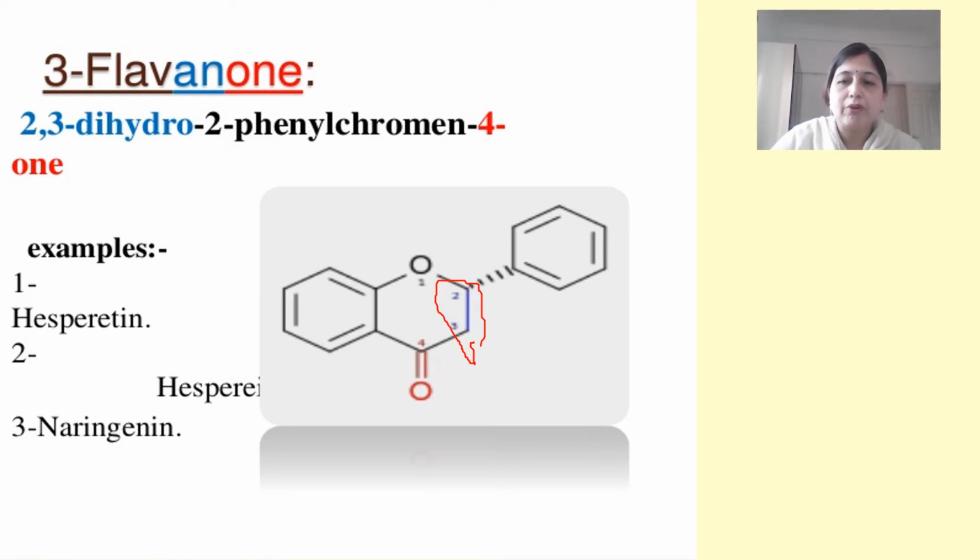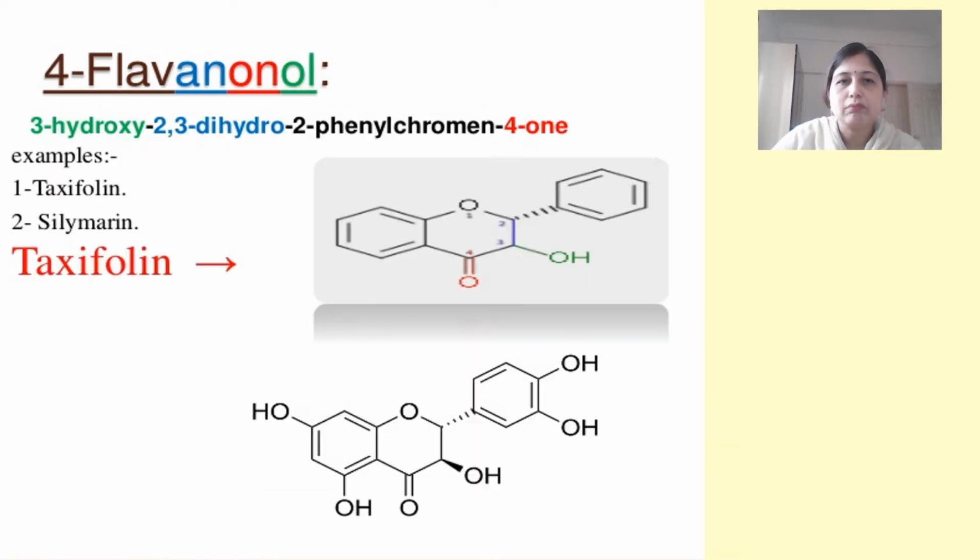And the examples for this are hesperetin and naringin, which are generally found in the lemon peel or the citrus fruit peels. The fourth classification is known as the flavanonol. Flavanonol means, here again you can see that there is no double bond at the second and third position, but we have the keto group again and also the hydroxy group again.